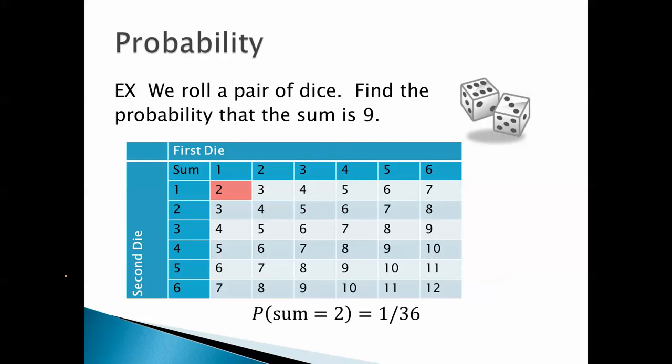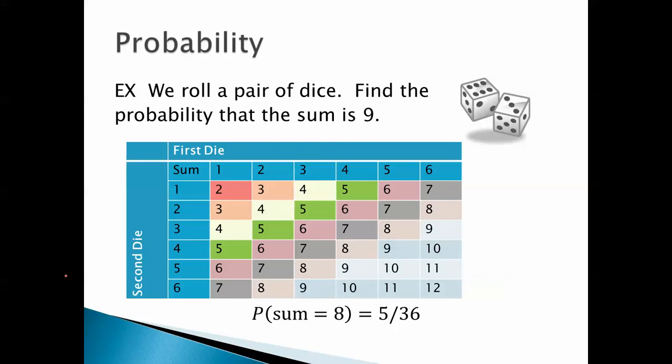The probability of getting a 2 is 1 out of 36. The probability that the sum is 3 is 2 out of 36. Probability of 4 is 3 out of 36. 5 is 4 out of 36. Probability of rolling a 6 is 5 out of 36. Probability of rolling a 7 is 6 out of 36.